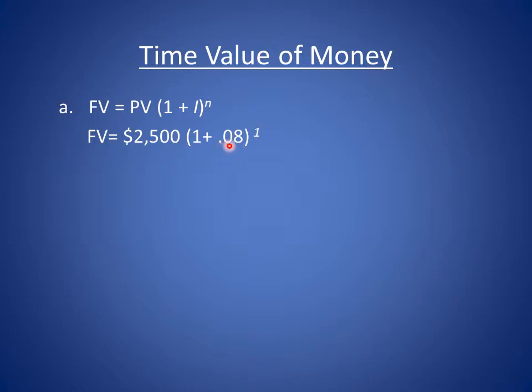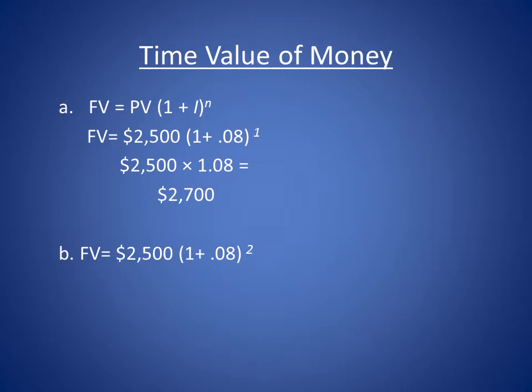Now 8% is written as 0.08, to the power n. N is the number of years, which is 1 year. The answer is $2,500 times 1.08, which is $2,700. So an amount of $2,500 invested at 8% for 1 year will give you $2,700 after 1 year.